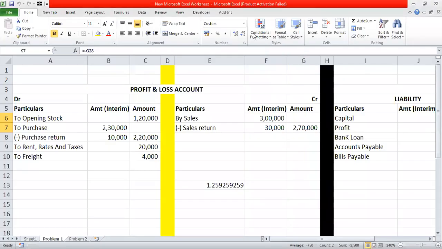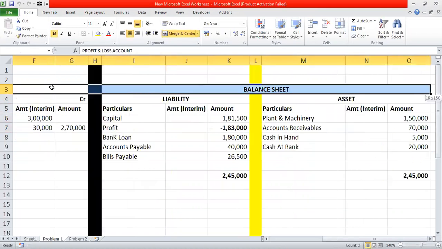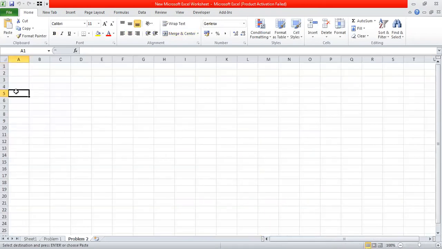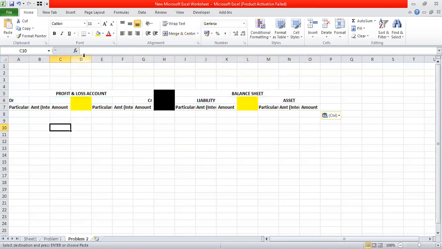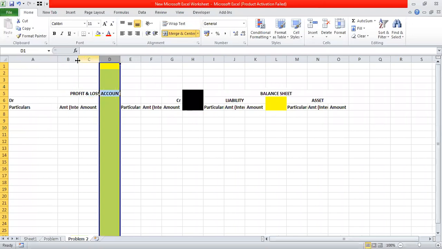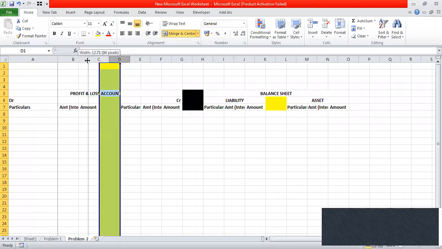So I hope guys you have already taken out the printout of the booklet. So it will become handy to solve, right? So now what we are going to do, I am going to copy this format itself जो कल हमने बनाया था ना P&L and balance sheet का. So वो format headings column के as it is मैं copy कर रही हूँ for problem number 2. Let's extend the column width.